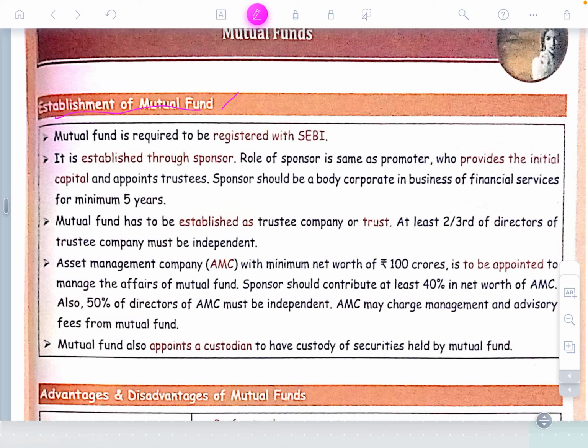Establishment of mutual fund. What is the establishment of a mutual fund? A mutual fund is required to be registered with SEBI because they're going to get public money and invest it in some stocks and shares. They're going to give returns to the investors. So if they're going to do such a thing, they need to get registered with SEBI.